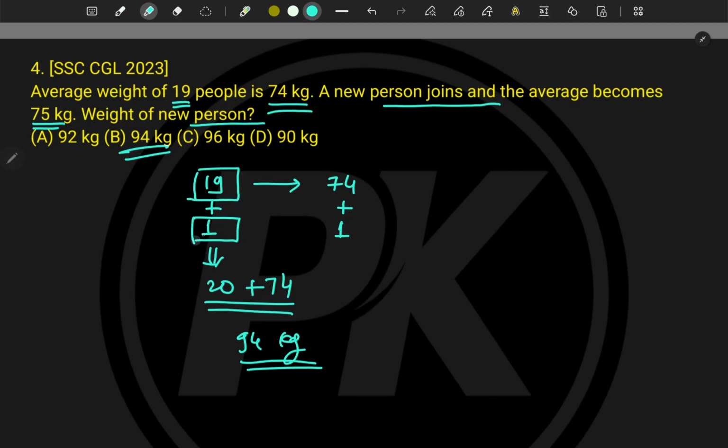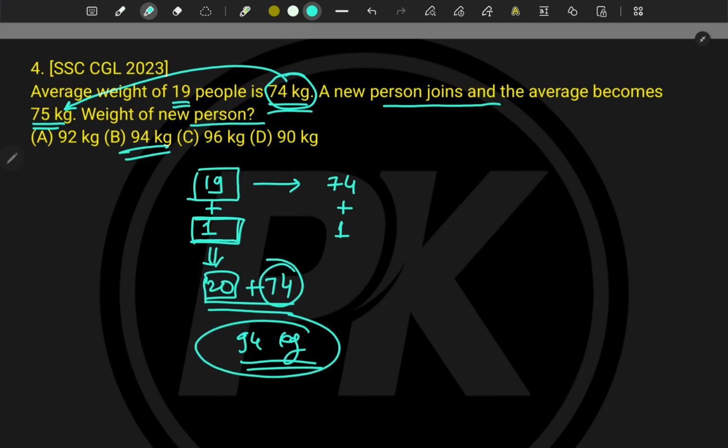So what you have to do is, see what the average weight is given, and what the difference in the average is. Here it increased from 74 to 75, so we will add that difference, and then we will add the earlier average. The summation is nothing but 94. So this way we have to solve the problem.